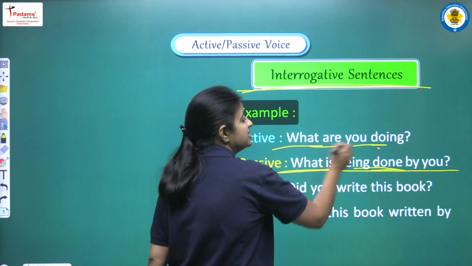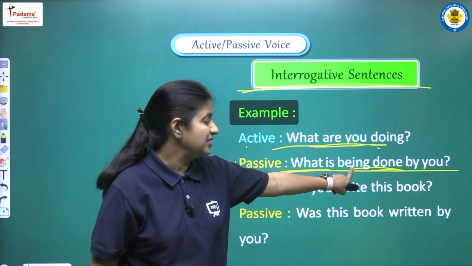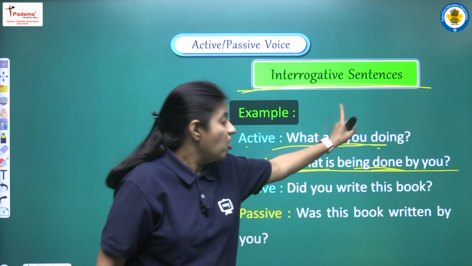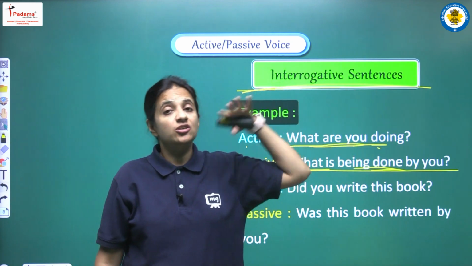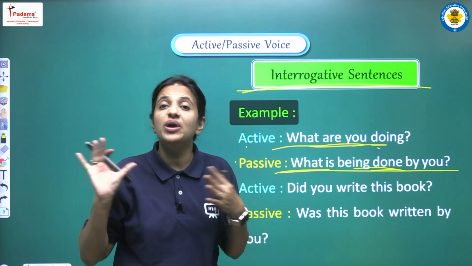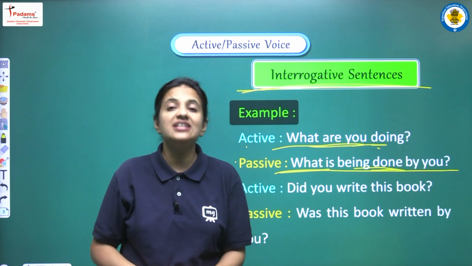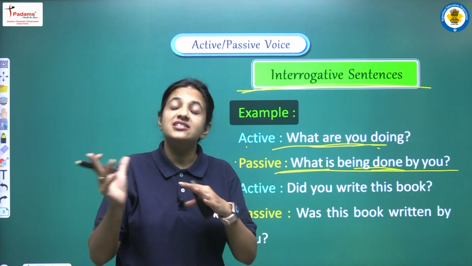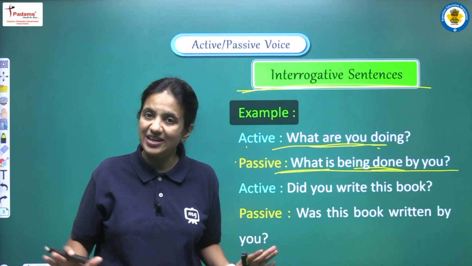We are having present continuous tense here. So according to the rule हमने is are am के साथ में being add कर दिया है, और जो subject है उसको हमने end में लिखा है by के साथ add करके. तो सारे rules हम exactly वही follow कर रहे हैं. The only thing that we have to be careful here is that we have to maintain the structure of the interrogative sentence. That's it. Okay.